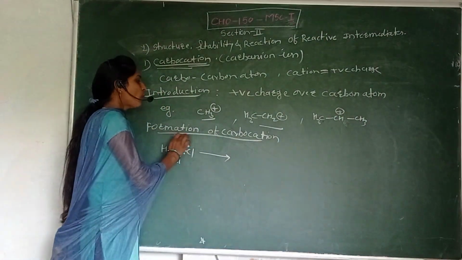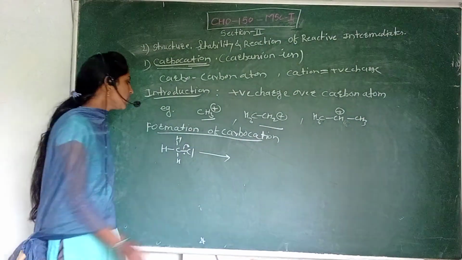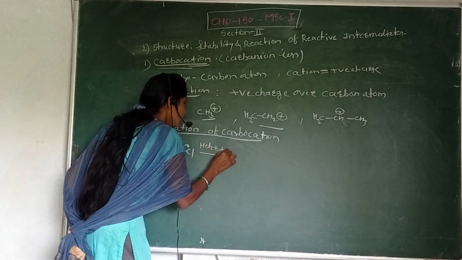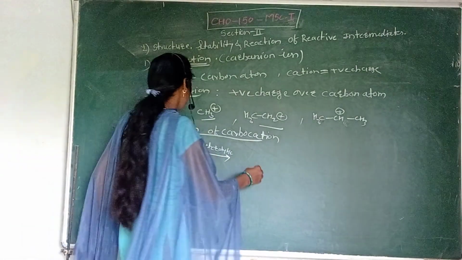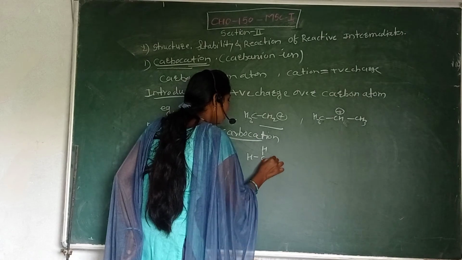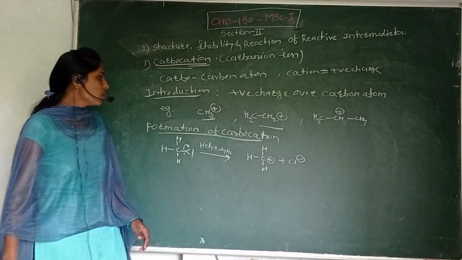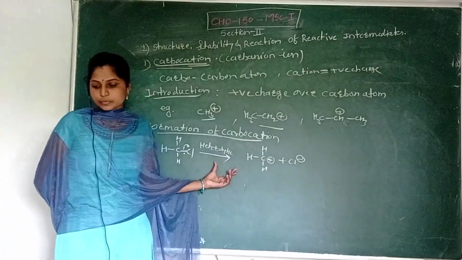So the carbocation is formed when the covalent bond is broken by heterolytic cleavage. See here, formation of the carbocation and Cl minus. This is the formation of the carbocation by heterolytic cleavage.